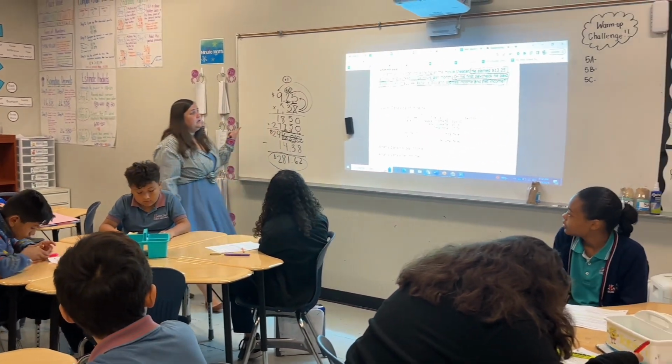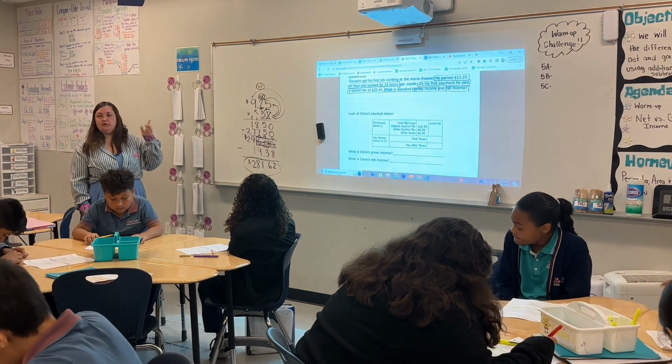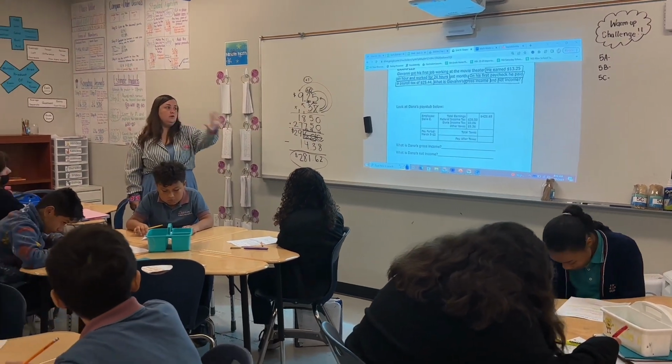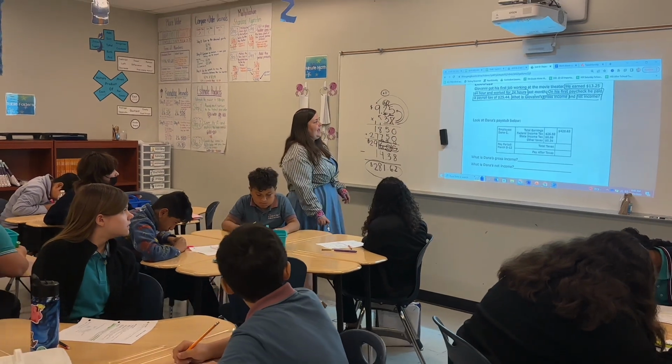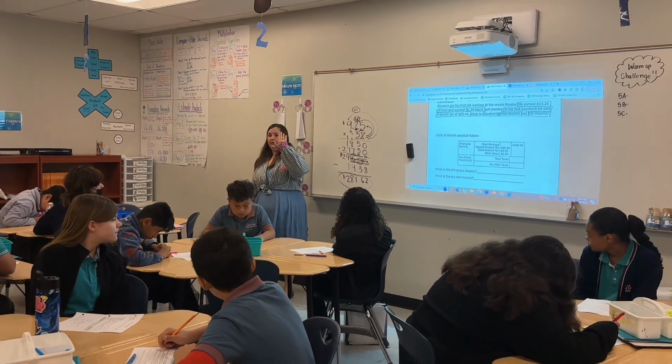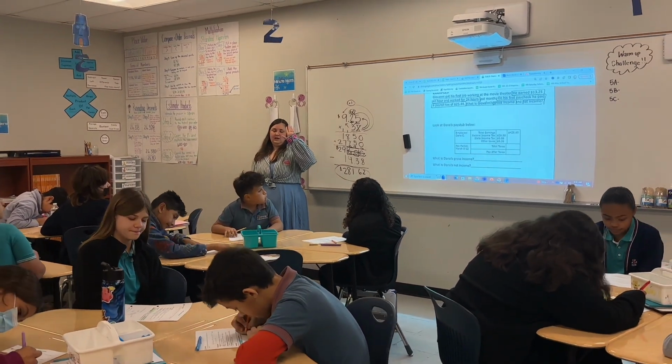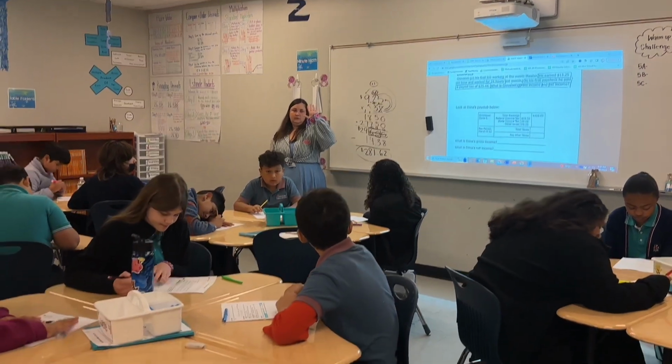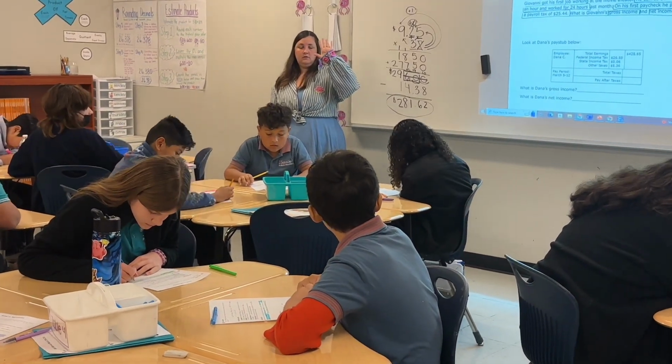Let's go back to the problem. Gio got his first job working at a movie theater. Stop. Anything for me to do? No. Nope. He earned $13.25 an hour and worked for 24 hours. Stop. There's my first step. What do I need to do, Edwin? You need to multiply 13.25 times the 24 hours.